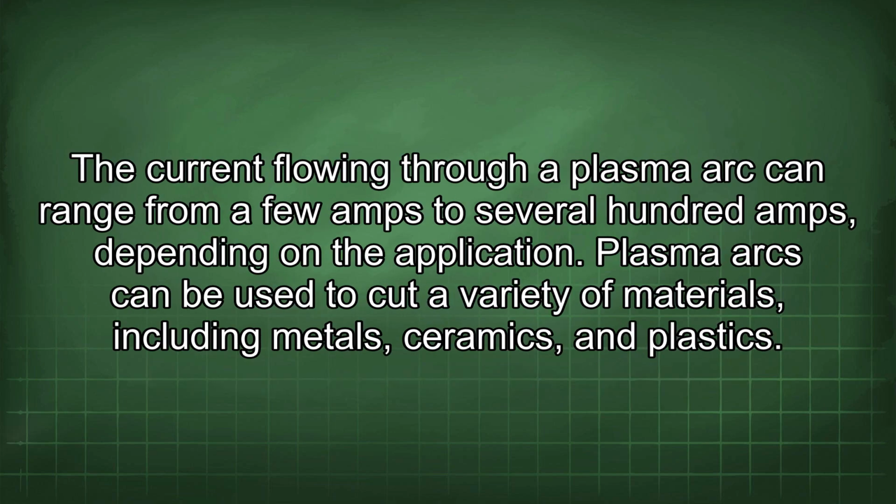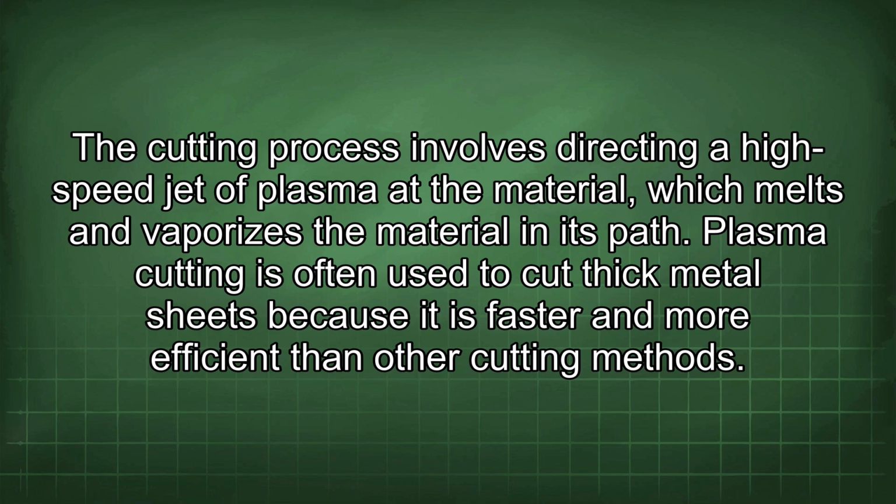The current flowing through a plasma arc can range from a few amps to several hundred amps, depending on the application. Plasma arcs can be used to cut a variety of materials, including metals, ceramics, and plastics. The cutting process involves directing a high-speed jet of plasma at the material, which melts and vaporizes the material in its path.